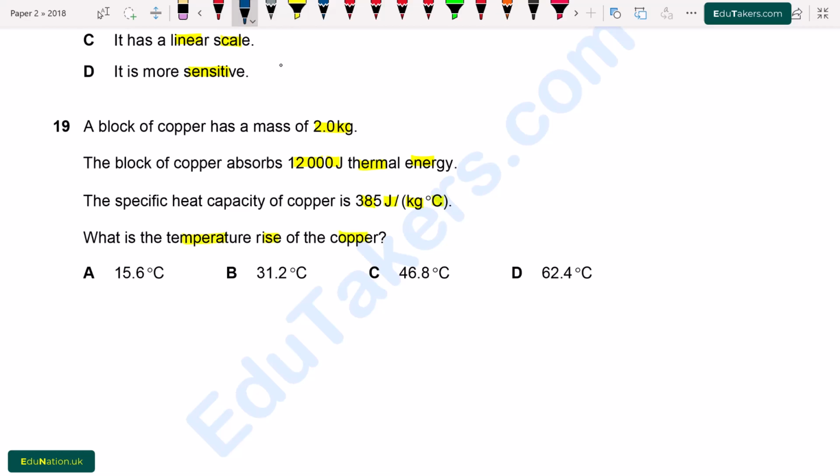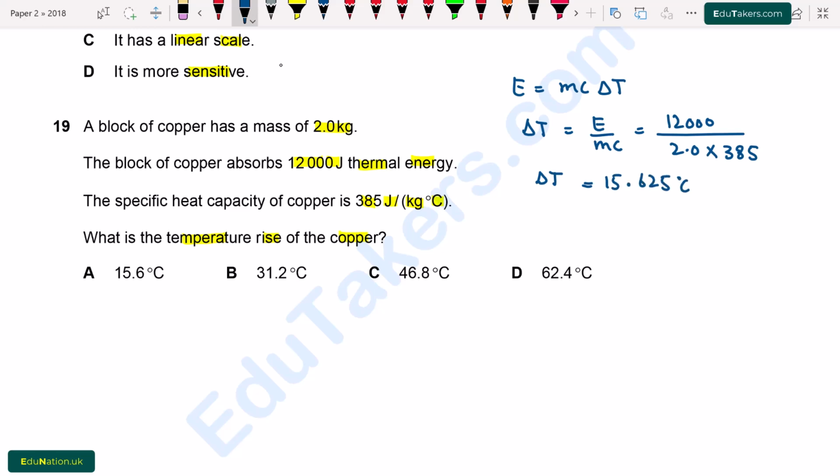So here we have to find out the rise in temperature. I use E = mcΔT, where ΔT = E / mc. Energy is given, 12,000 joules, divided by mass, 2.0 kg, multiplied by c, which is 385 joules per kilogram per degree C. So the rise in temperature will be equal to 15.625 degrees C. Now we see the options. Option A, 15.6 degrees C. So option A is correct.